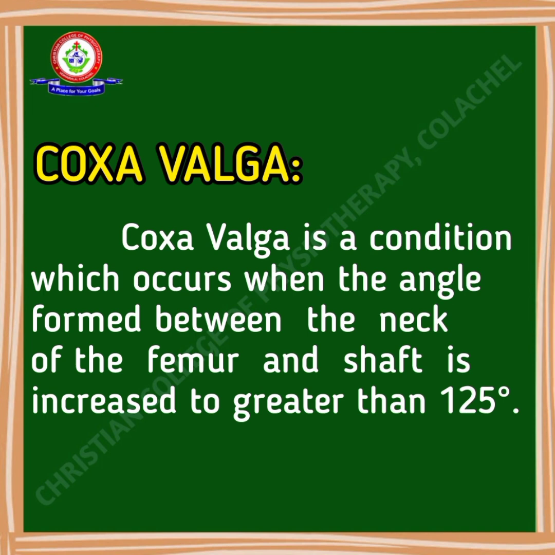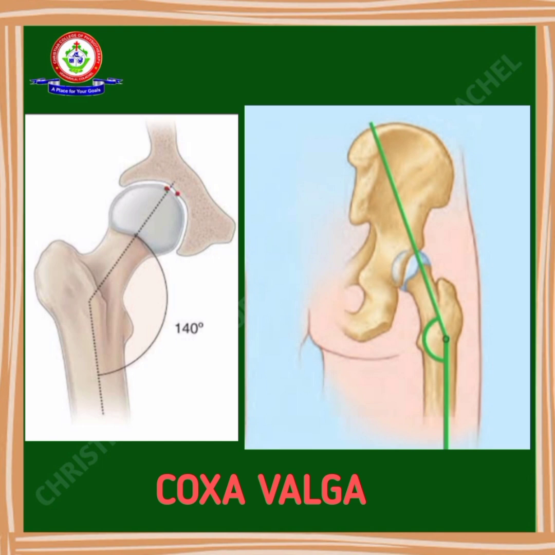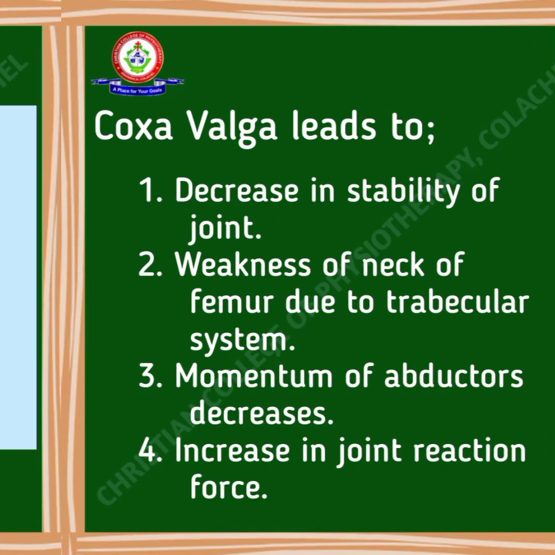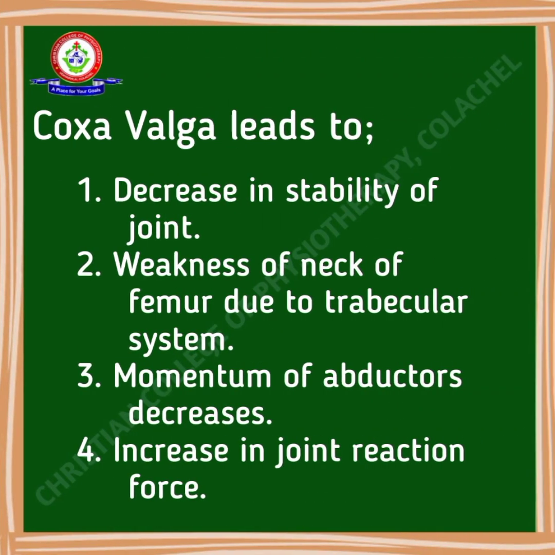First, coxa valga. What is coxa valga? Coxa valga is a condition which occurs when the angle formed between the neck of the femur and the shaft is increased to greater than 125 degrees. Simply, we can say that the angle is more than 125 degrees. This picture shows the condition coxa valga. Here, a large portion of the head of the femur remains outside. In the body, any structural or biomechanical change can result in a lot of different problems. So, we can see what happens in coxa valga.